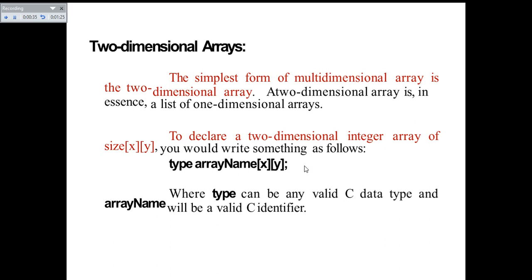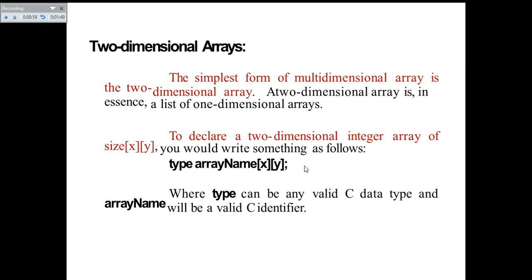So the syntax is type, space, array name. After that you have to give two subscripts in square brackets. Inside these square brackets you have to mention the row and column sizes also. Here type can be any valid C data type, and array name will be a valid C identifier. So the type is any valid type that you can expect.